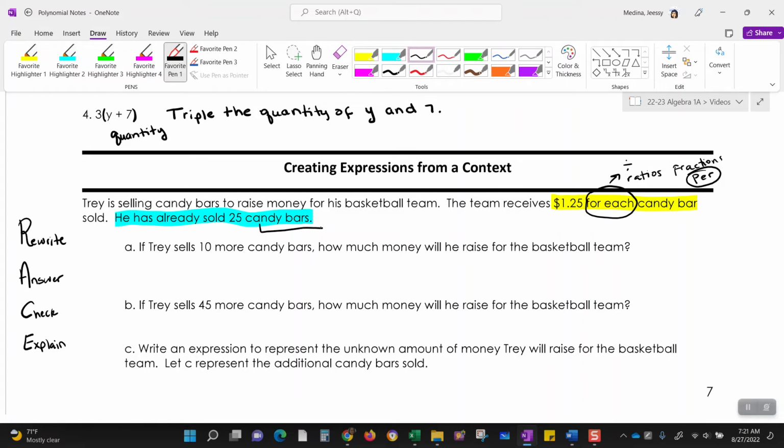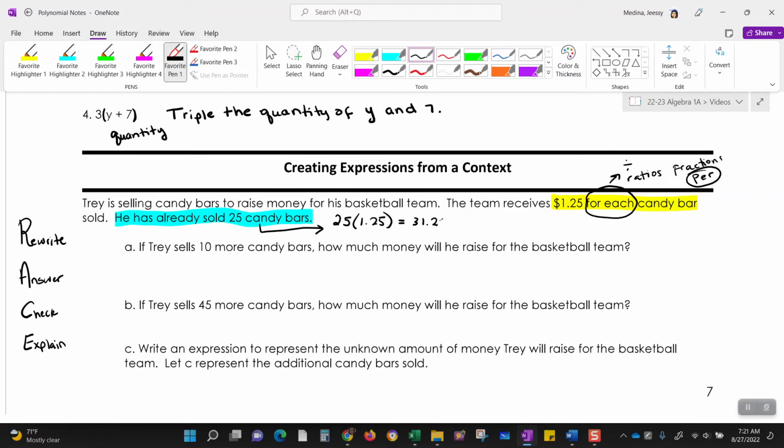Let me see, 25 candy bars, right? Each candy bar is how much? $1.25. So what's 25 times $1.25? Right, so go ahead and grab your calculators. You sure you have an answer already? Let me double check that one. I just don't want to put the wrong number in the video. All right, 31.25. You were correct.